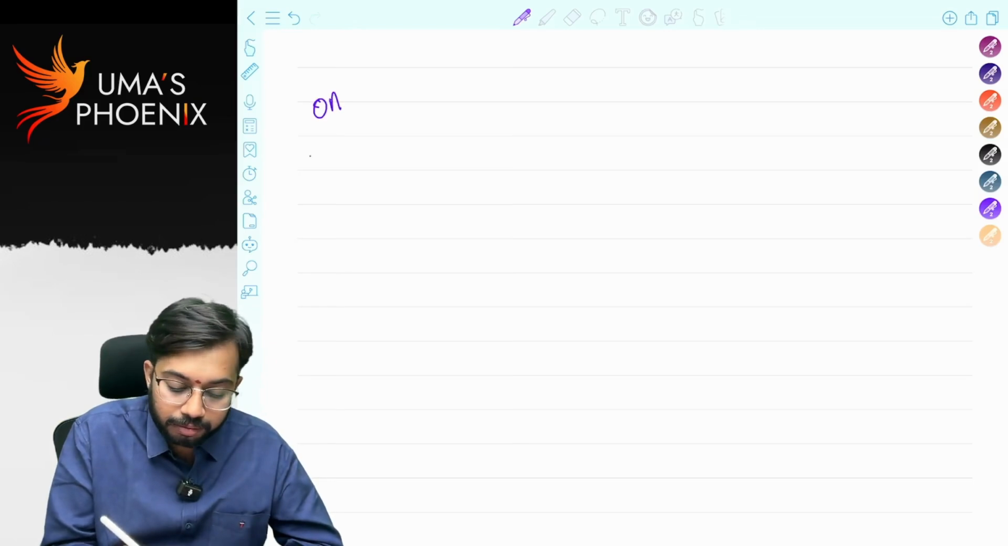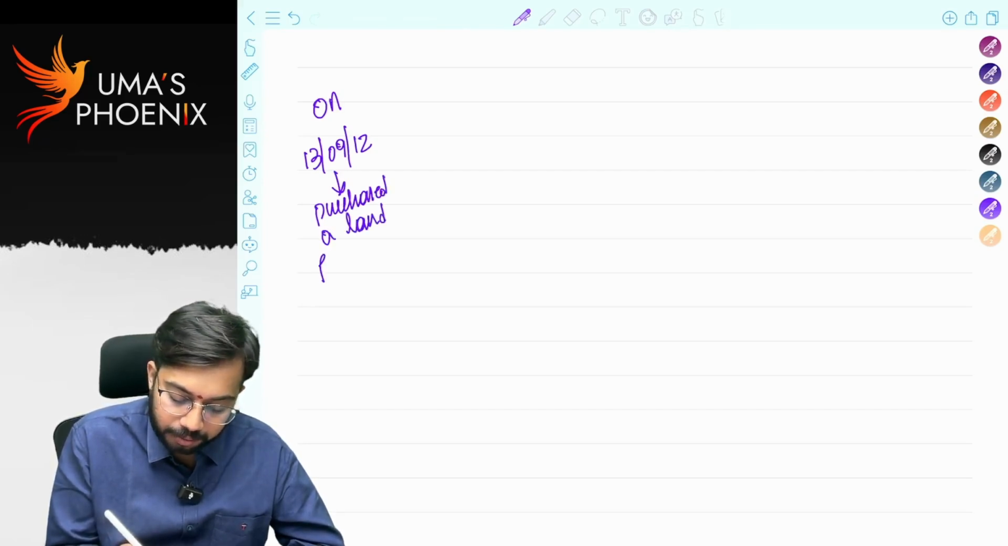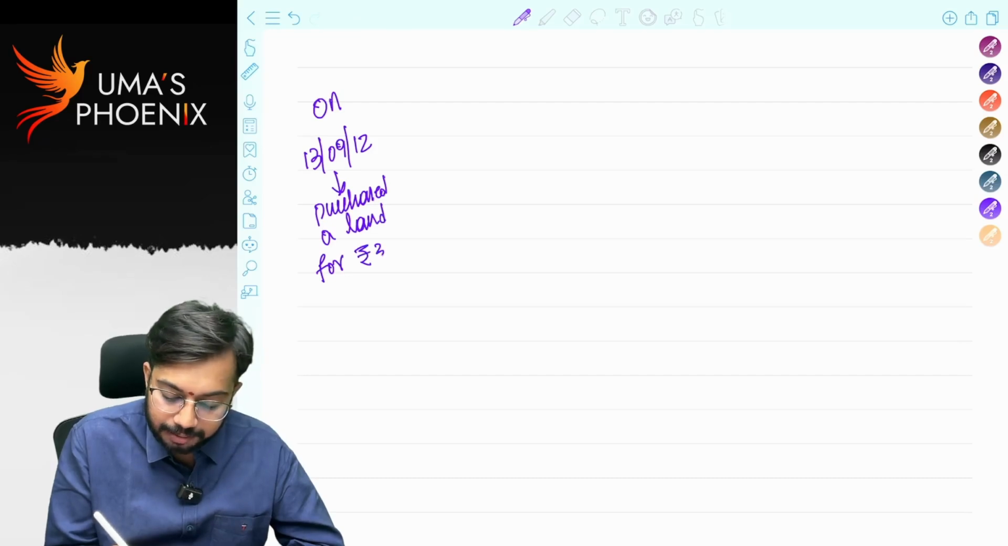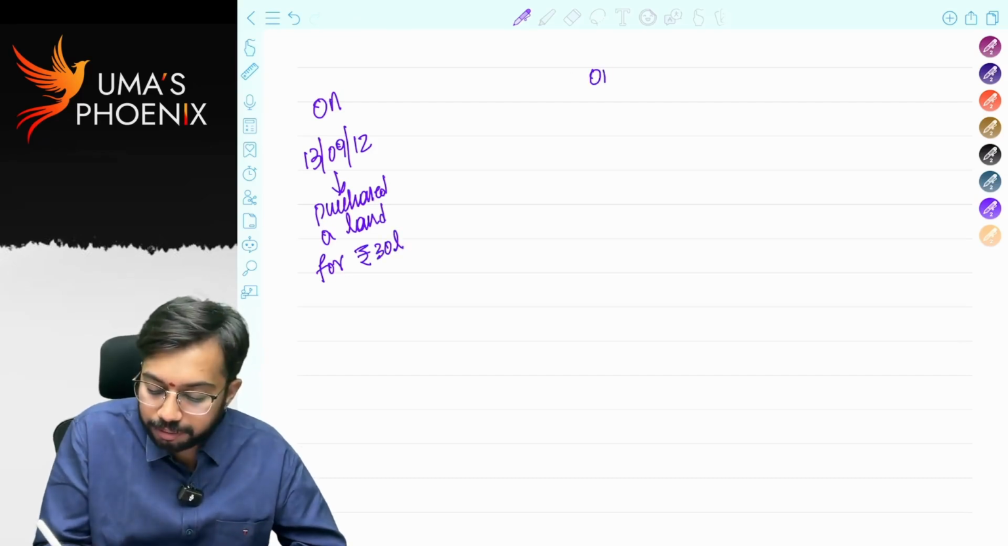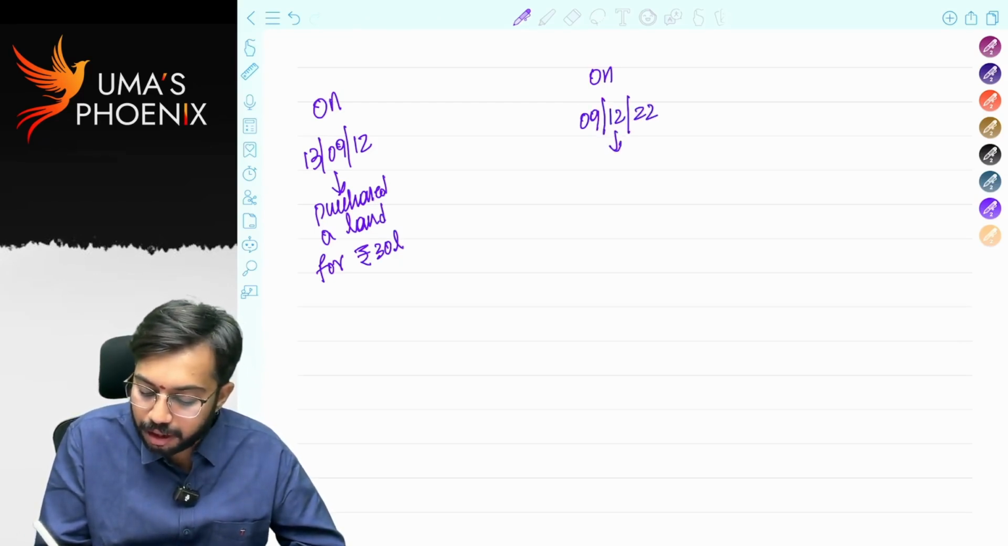On 13th September 2012, I purchased a land for rupees 30 lakhs. On 9th December 2022, government compulsorily acquired land.